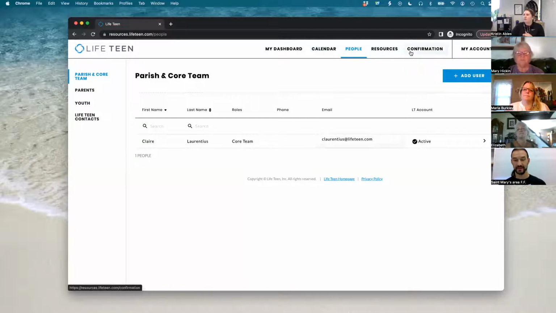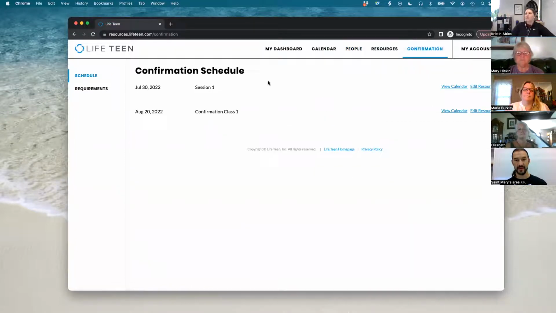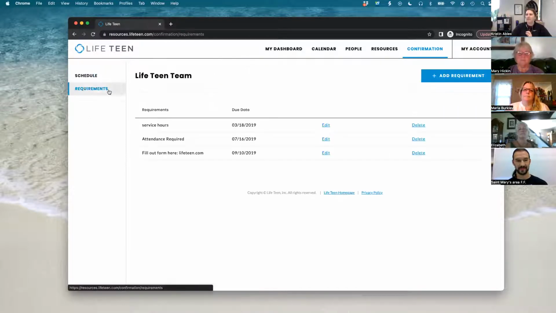So let's see, we'll go over here to confirmation. So this confirmation schedule is something the parents and teens will be able to see on their app. This is preloaded from the events you put into your calendar. So this isn't something that you create here. It's something that you create in your calendar and it just automatically loads it in. And then the requirements are going to be good for service hours. If there's anything that's upcoming that's outside of a class, maybe that they need to be aware of, this is where you'll want to put it.